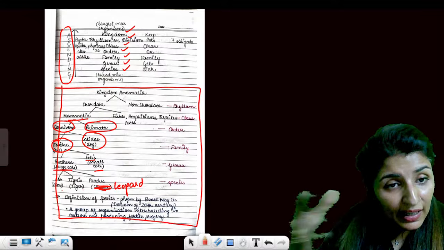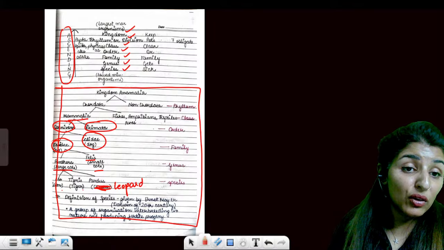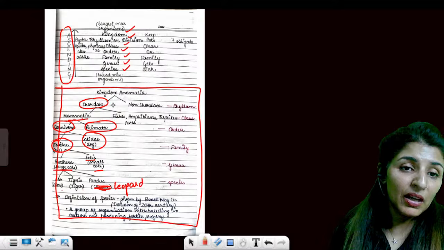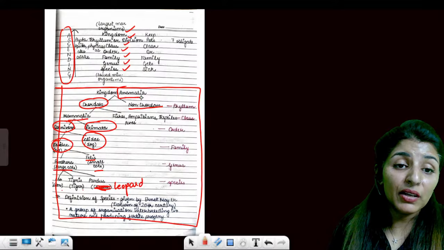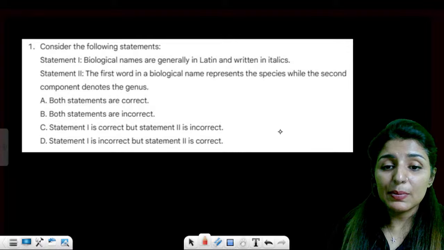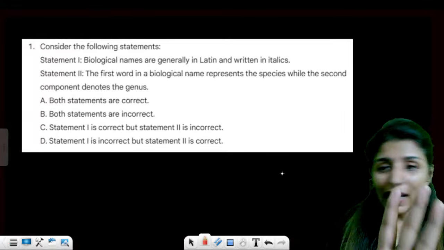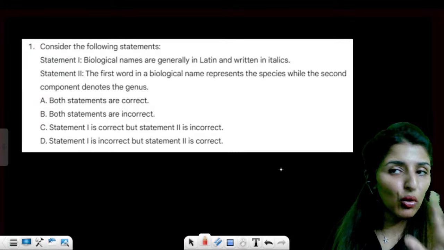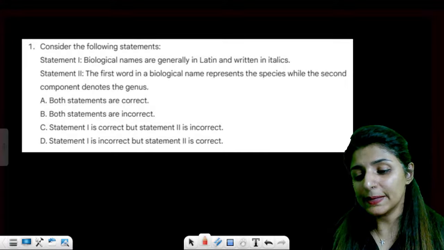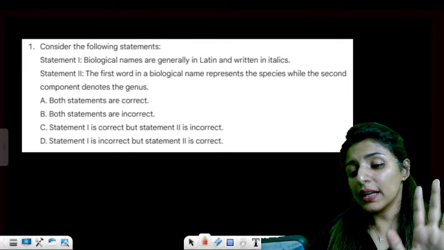Then Mammalia and many other classes combine to form Chordata. We have read Animal Kingdom. Chordata and all the non-chordates, they form the kingdom Animalia. Are these points clear to all? Please let me know. I'm leaving you with 10 questions, statement-based questions, and more questions will be discussed in the special classes. Now, quickly give me a thumbs up.